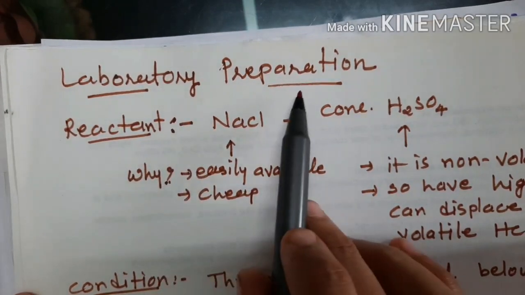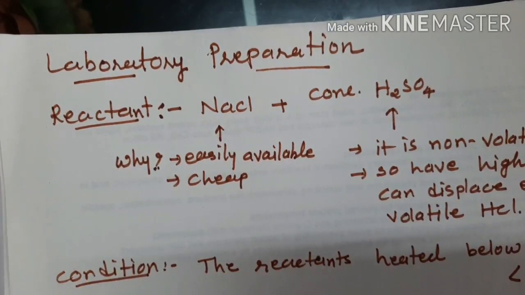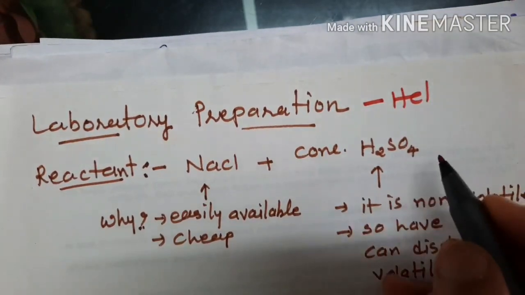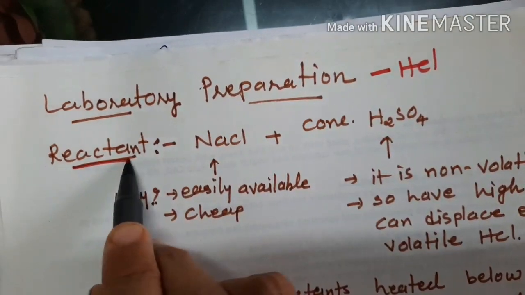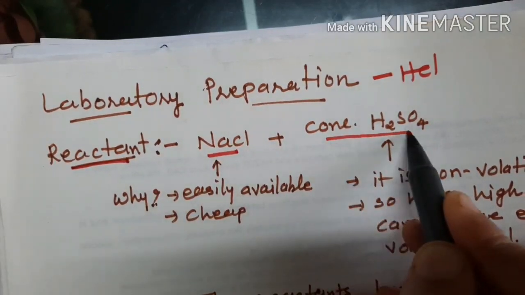Now the laboratory preparation. When we prepare a chemical in a laboratory, we use reactants to react together. What are we preparing? We are preparing HCl. In the laboratory preparation of HCl, first they took NaCl and concentrated H2SO4 as reactants.